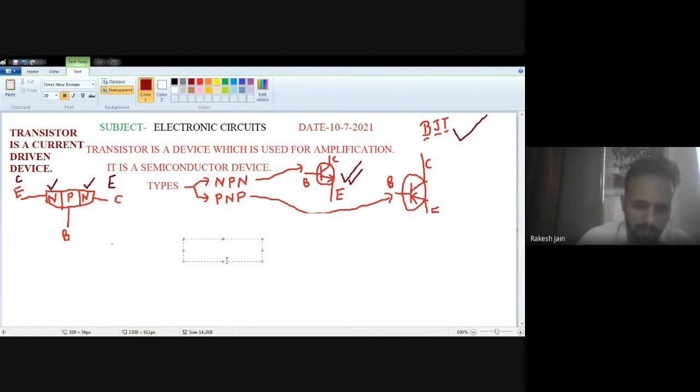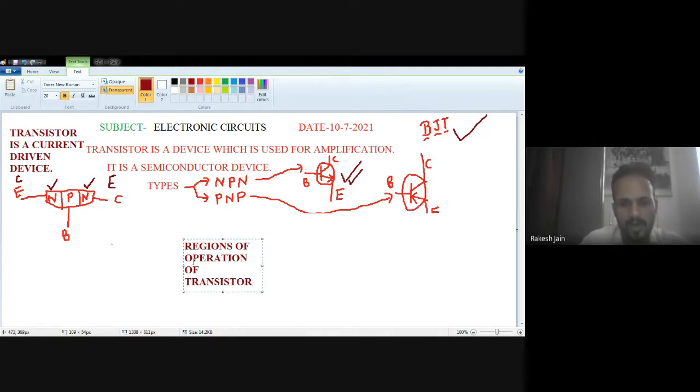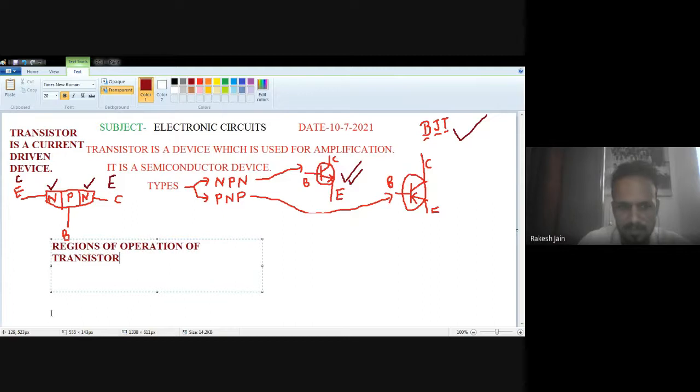Now, one more important thing: regions of operation of transistors. What are the different regions of operation of a transistor? This is a very important thing.